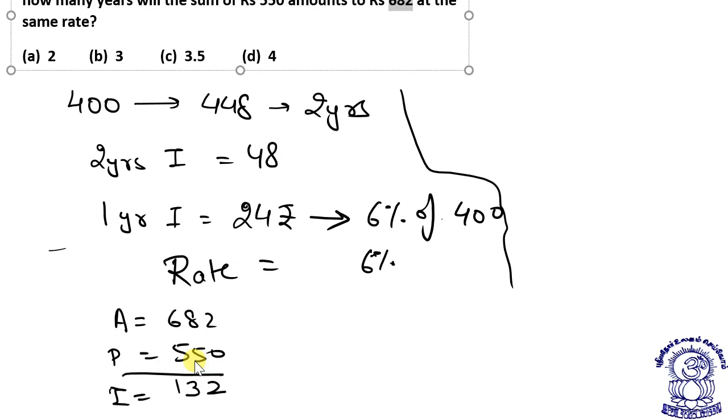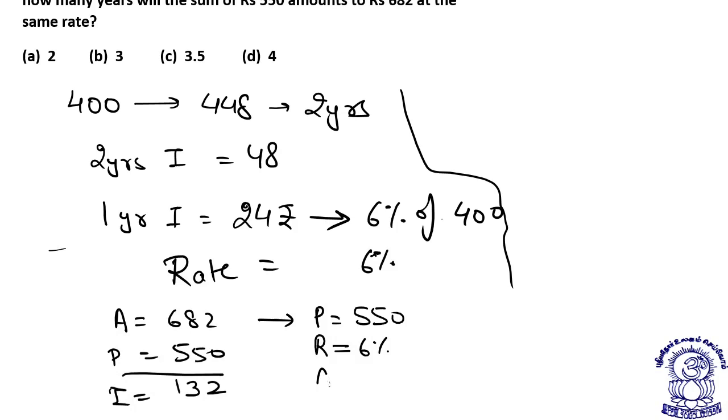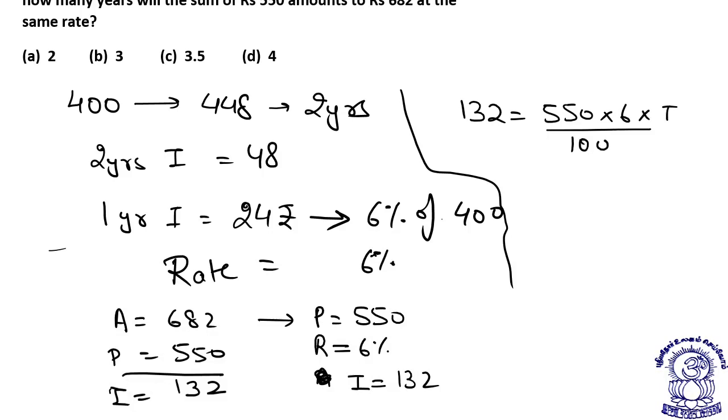Now what do we have? What we have is principal 550, rate 6%, interest is equal to 132 rupees, we need to find the time. So as per the formula, simple interest is equal to principal into rate into time by 100.